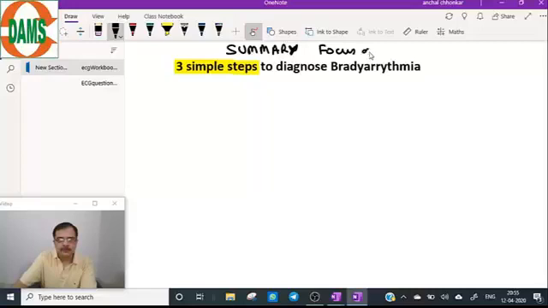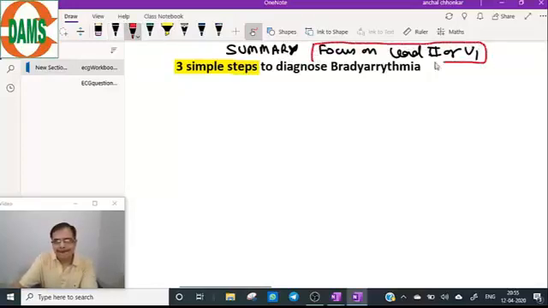Focus on lead 2 or V1. Focus on the lead 2 and V1.